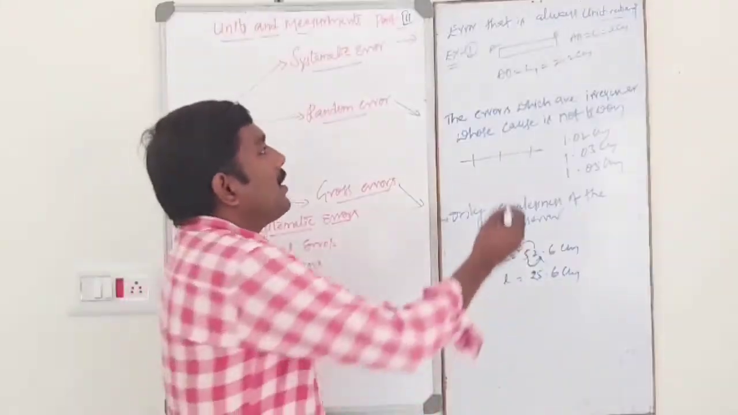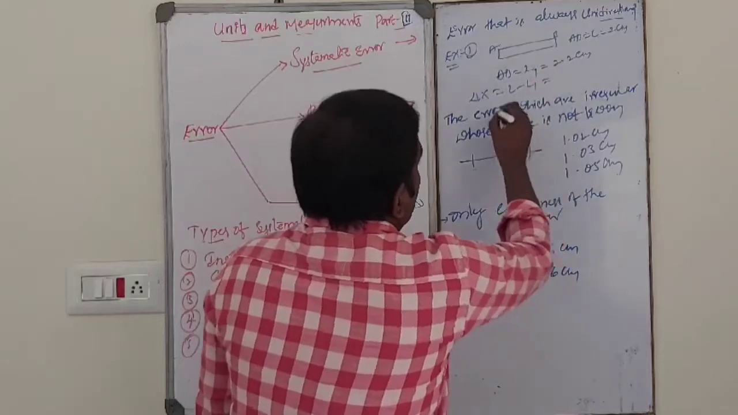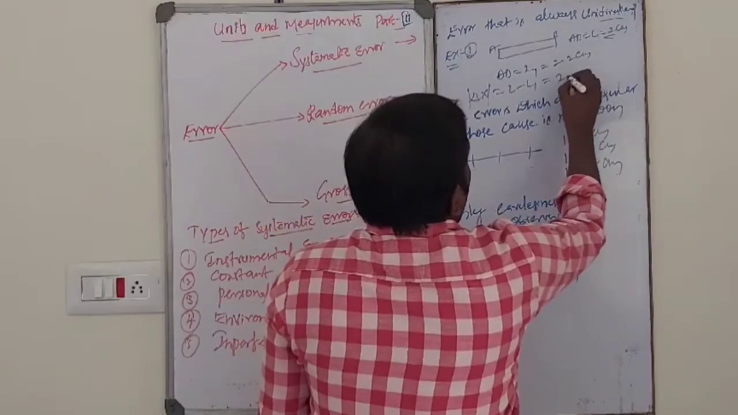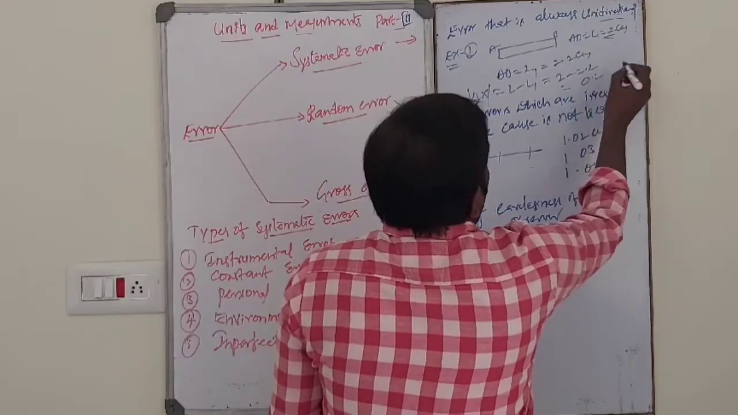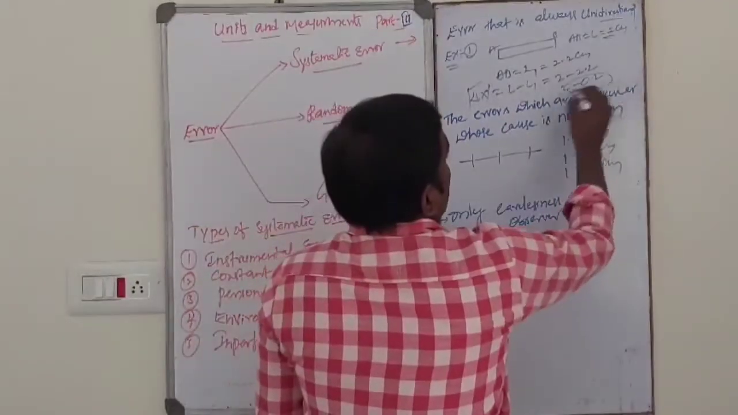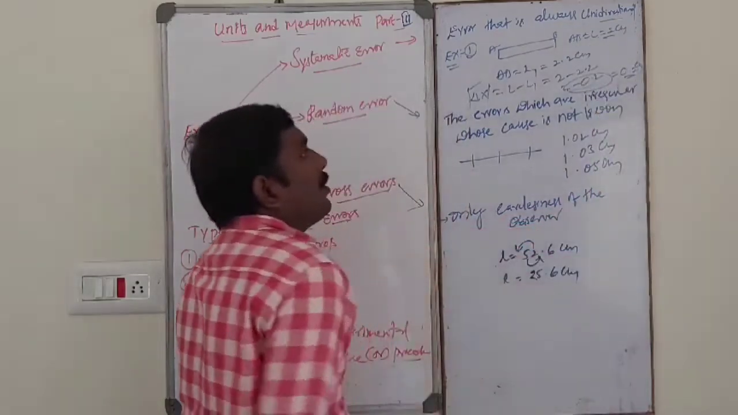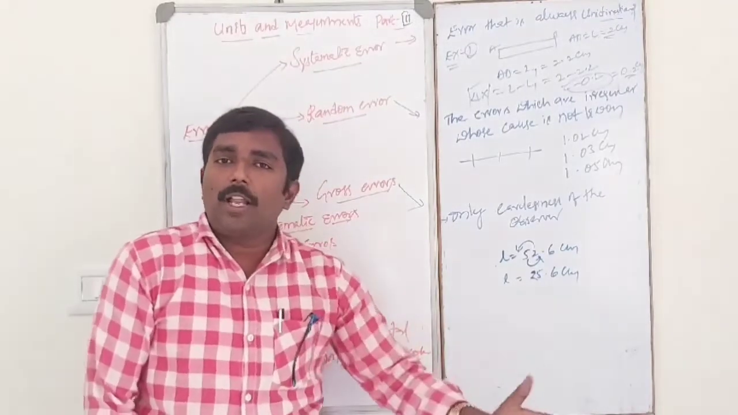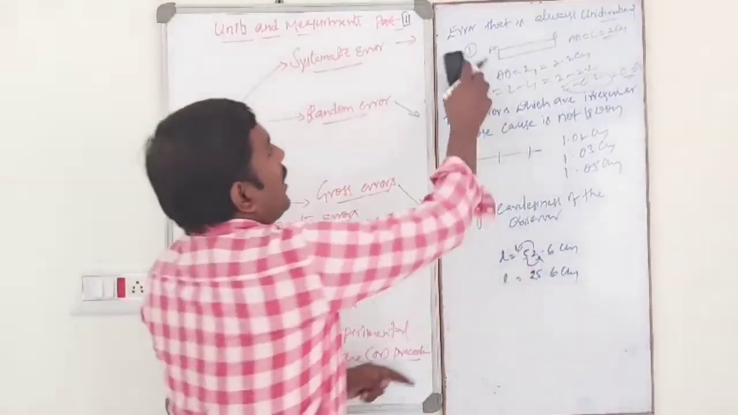In this case, error is delta x equal to L minus L1. The actual value is 2, the measured value is 2.2, then error is 0.2. Of course, it is minus 0.2, but the magnitude of error is always positive. So the error is 0.2 centimeter. Simply, error means the difference between actual value and measured value.